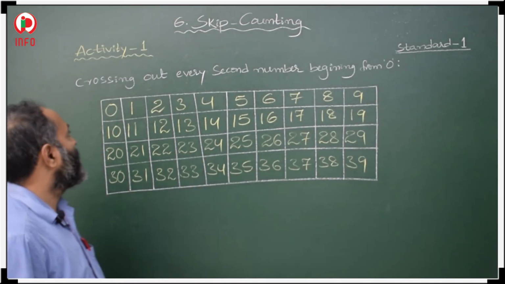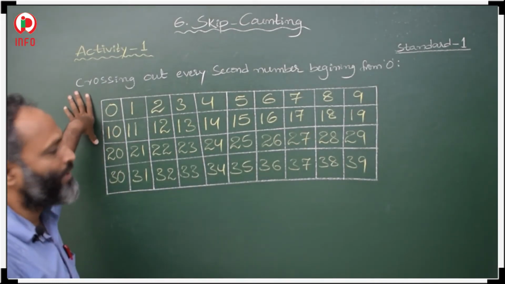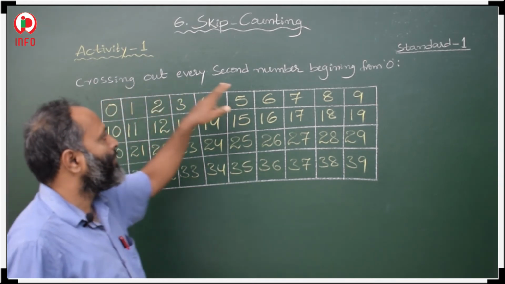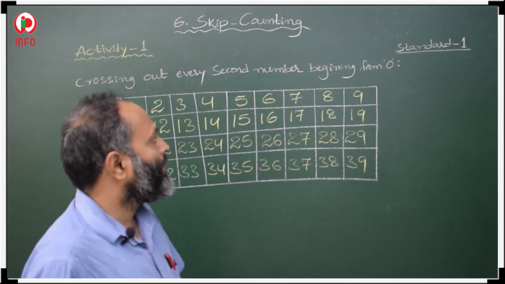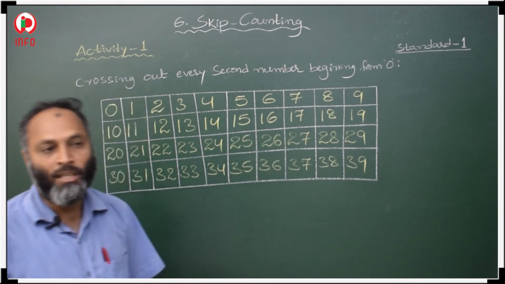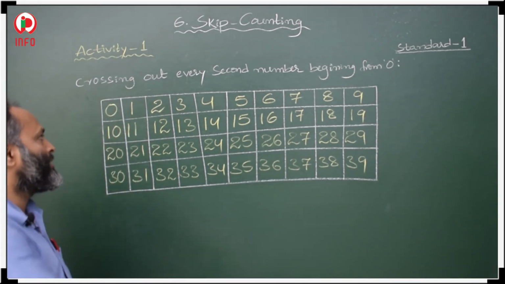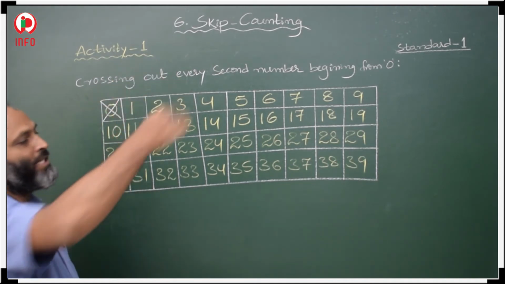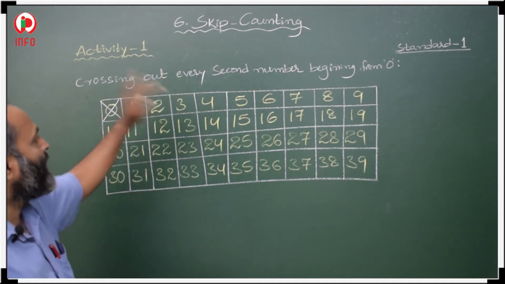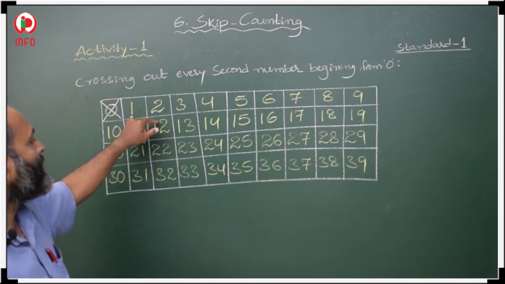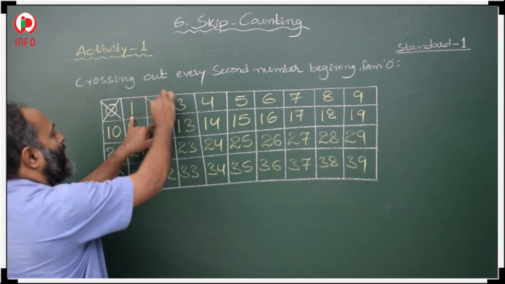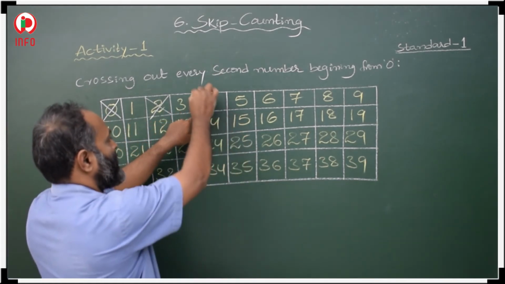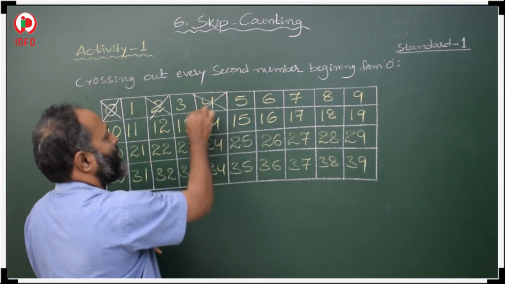Now here, in this question, in the first activity, see children, we are crossing out every second number beginning from 0. First you cross this 0. Every second number we have to cross.